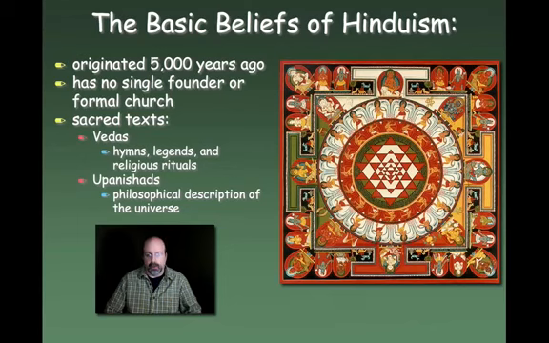For instance, for Christianity, you have both the Old Testament and the New Testament. And in this case here, the Vedas are the things that tell Hindus about their past, where they come from, and many of the practices that they had to perform. And the Upanishads gives them sort of a description of what the universe is all about. So there's sort of the where-you're-going aspect of the religion.